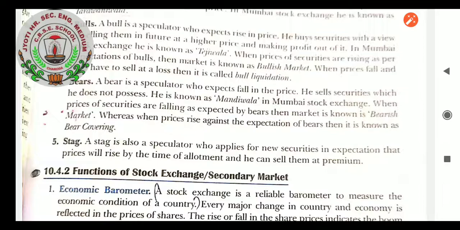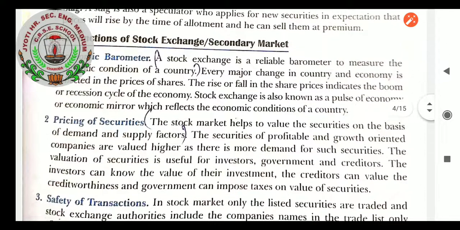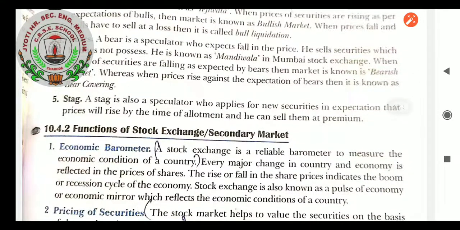Today we will learn the functions of the stock exchange and the secondary market. When we go with the stock exchange, we have already learned where the shares of the companies are bought and sold. That particular place is known as the stock exchange market. Shares themselves are known as stocks.